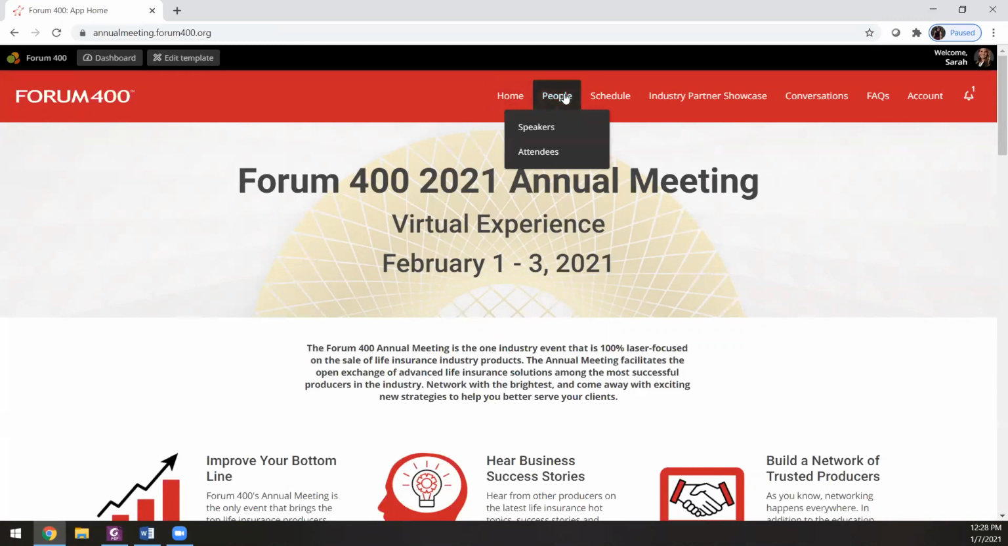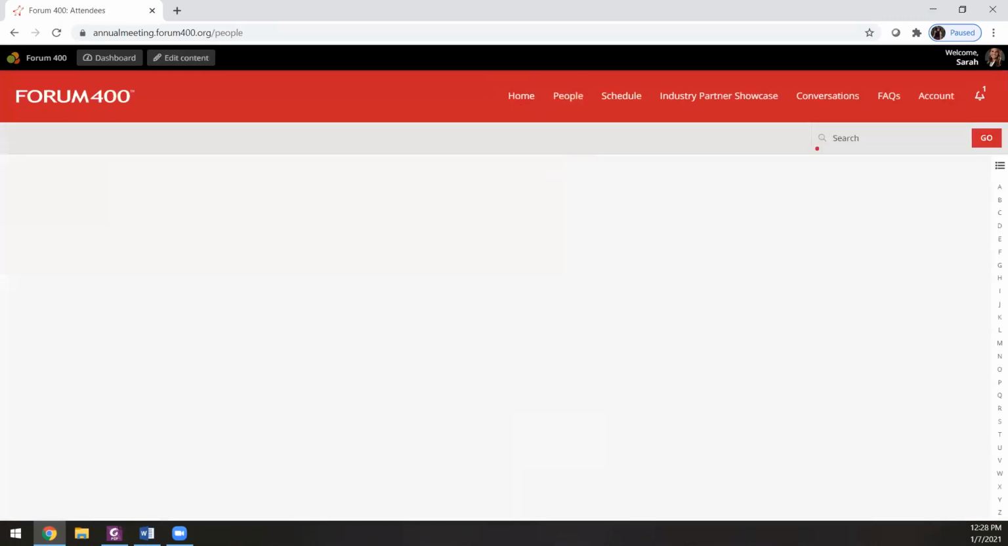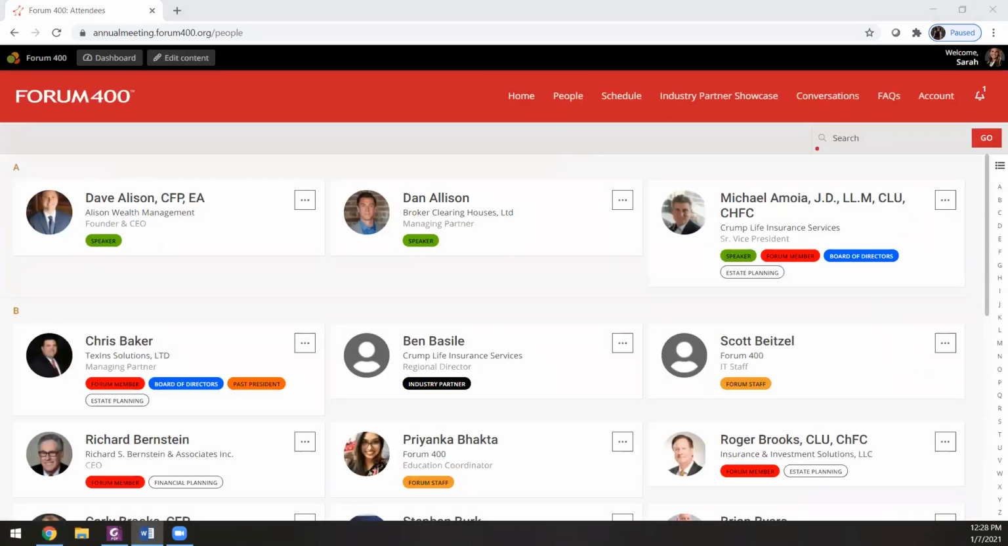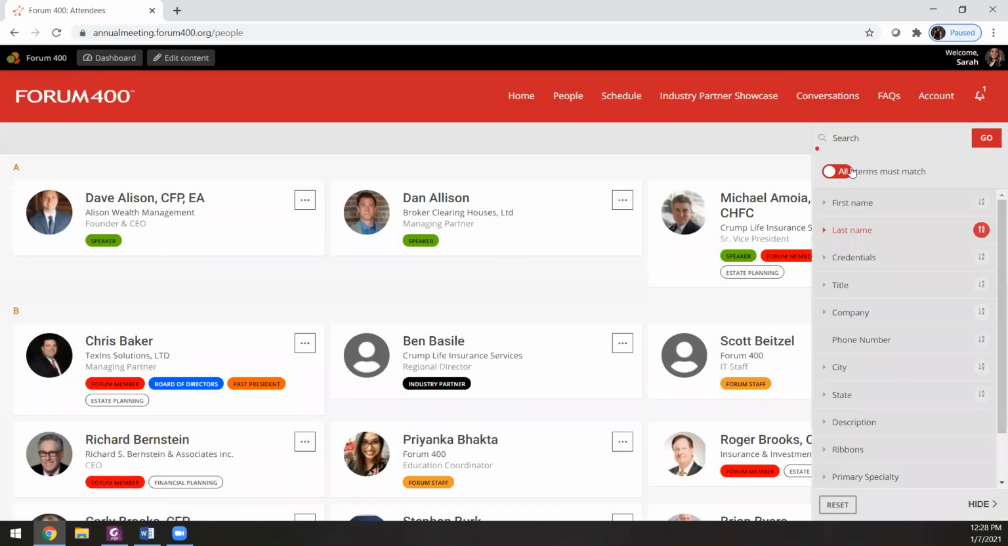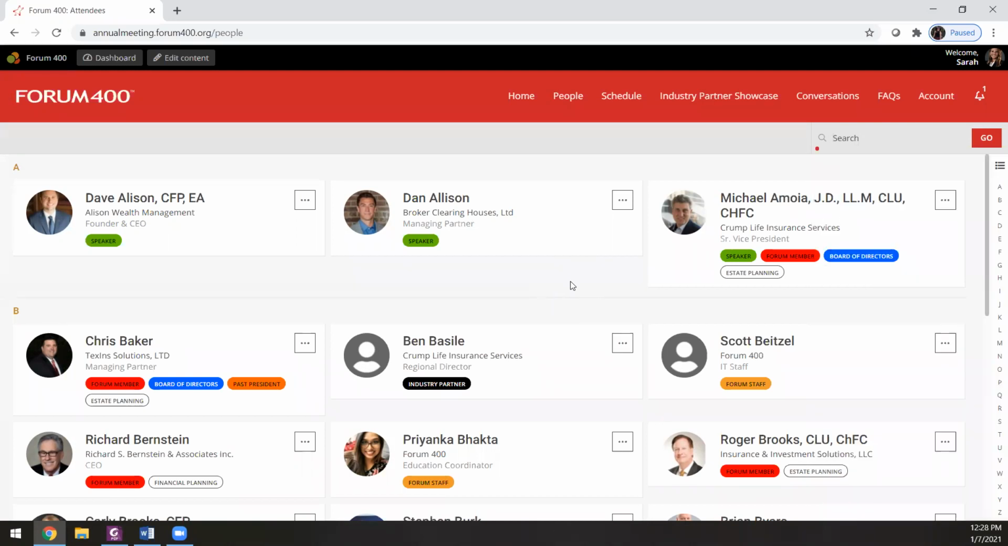Next up, we'll go to the People tab. When you hover over this, you'll see attendees and speakers. We'll start by going to attendees. All individuals who have chosen to be on the attendee list can be seen here. There is also a handy filter option right up here that allows you to search by name, credentials, title, company, and even the tags you selected to identify any areas of interest when registering. So these are really useful if you're looking for certain attendees. On each profile, there are 3 dots to the right side, and if you click this, you can either view a profile, send a message, or schedule a meeting.